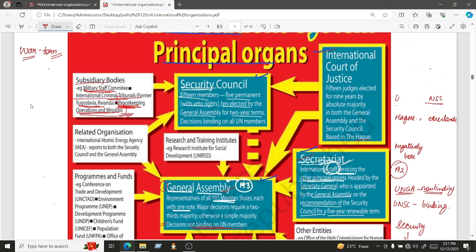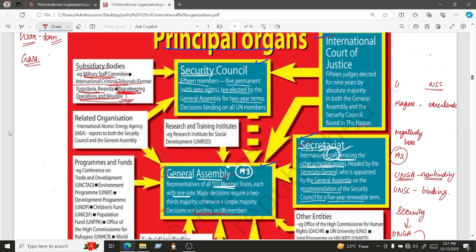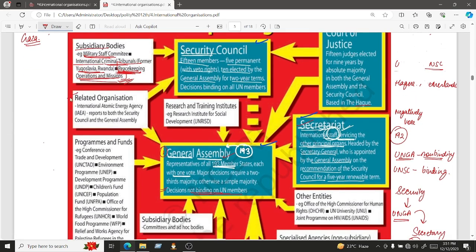For example, currently in the Gaza Strip, people are affected because of the war declared by the Israel government. So there also this UN peacekeeping force is deployed. They have been working there to help or to assist the people. Now let's talk about the related organizations.